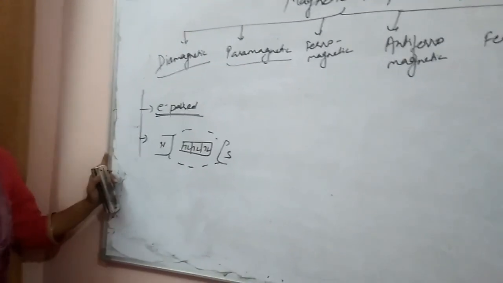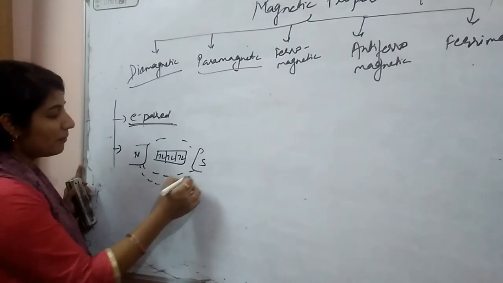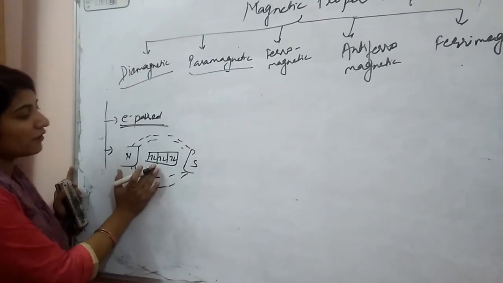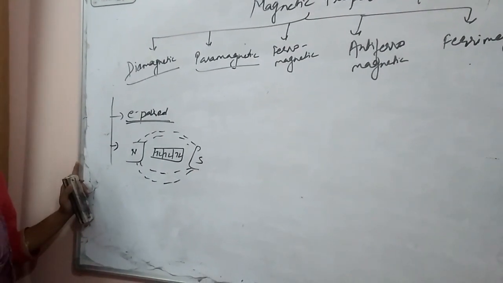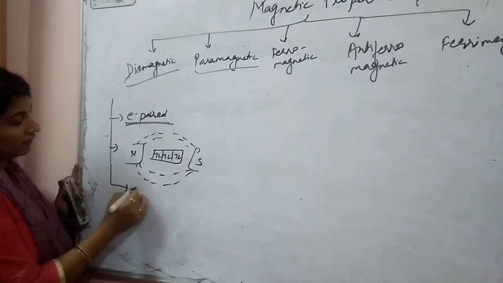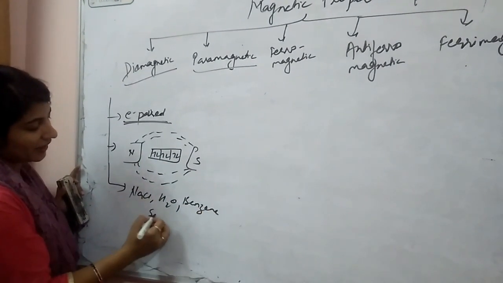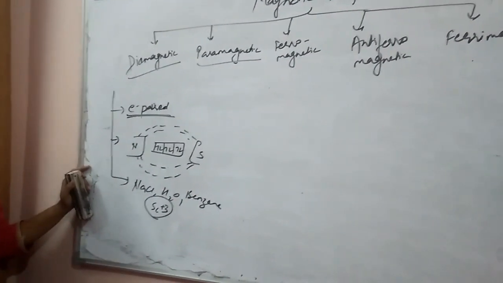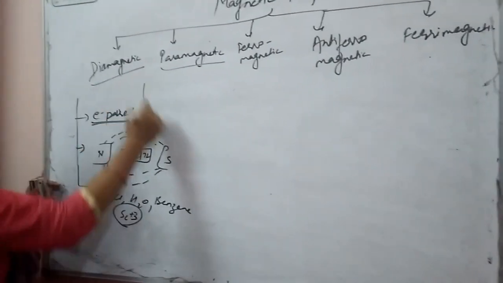For example, if here it is a diamagnetic substance, and we can see all the electrons are paired, so it will repel the external magnetic field, and we can see the magnetic lines are far away from the diamagnetic substance. So we can say it will repel the magnetic lines from itself. Examples are NaCl, H2O, benzene, and Sc3+, in which all the electrons are paired and it will have a noble electronic configuration. That's why it will also repel the magnetic field from itself.